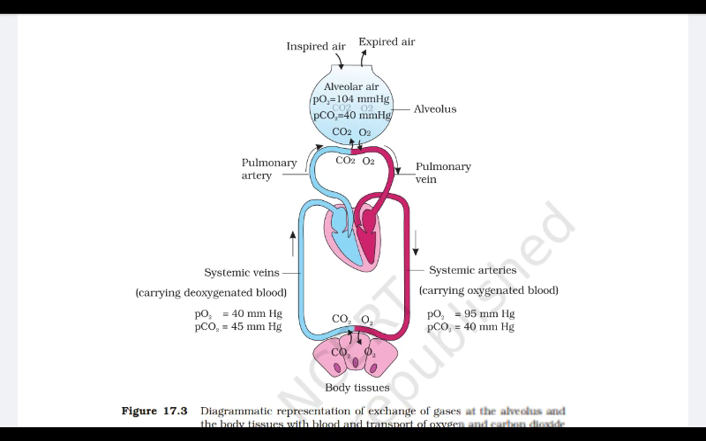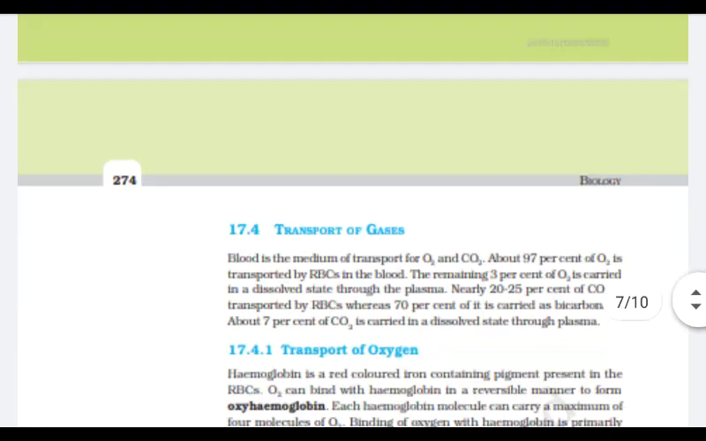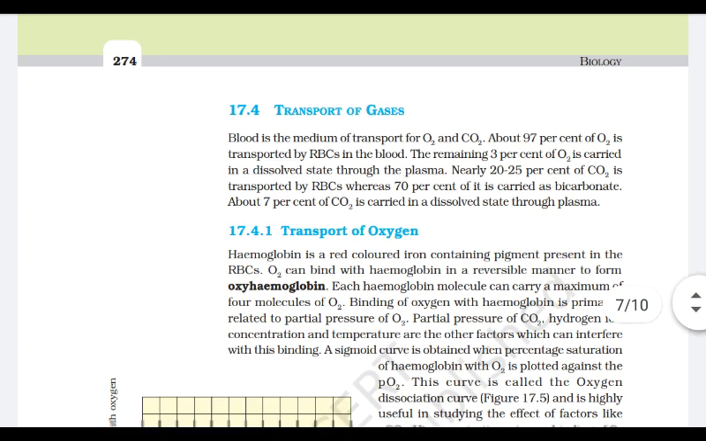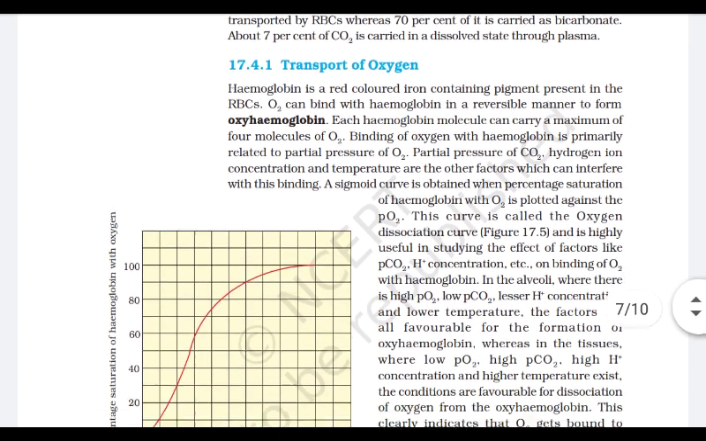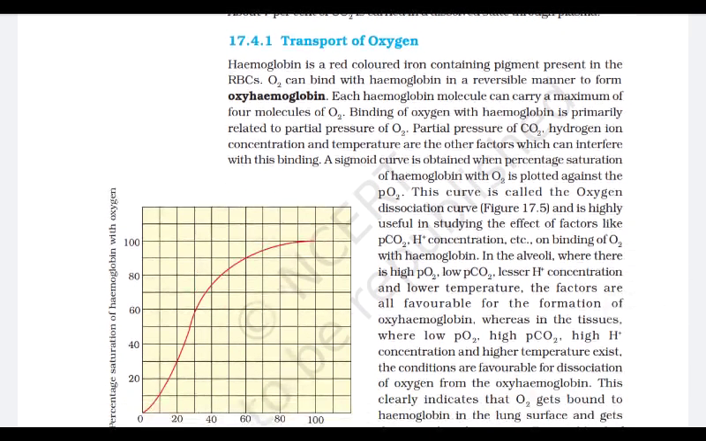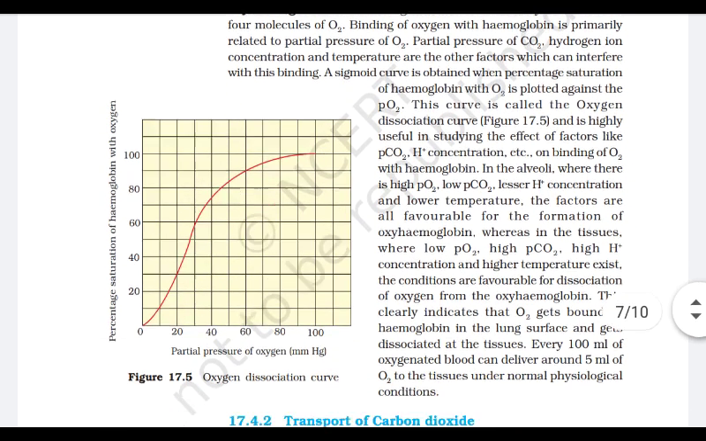This is the double circulation, in which, with the help of the lungs, oxygen and carbon dioxide are exchanged. After that we have the transport of gases. Oxygen is transported by hemoglobin. Hemoglobin combines with oxygen, forming oxyhemoglobin, and by this oxyhemoglobin oxygen is transported.